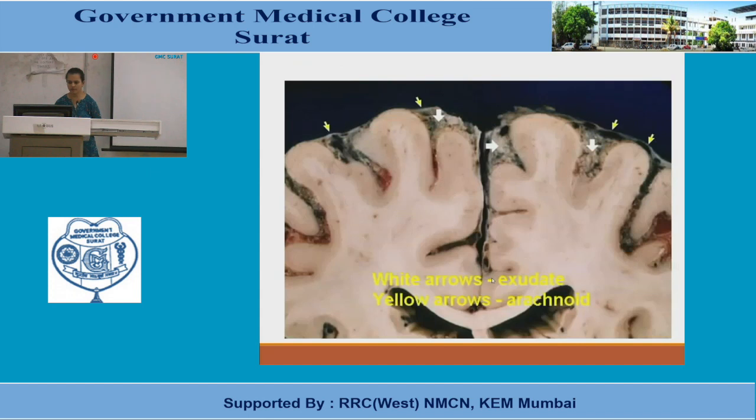Now what you are seeing here, this is the arachnoid membrane, this is the subarachnoid space. So exudates are basically filled in over here. Can you see these whitish exudates? This is the arachnoid membrane, and this is the subarachnoid space, which is again filled with exudative material.